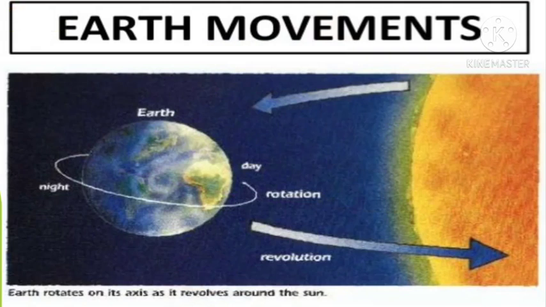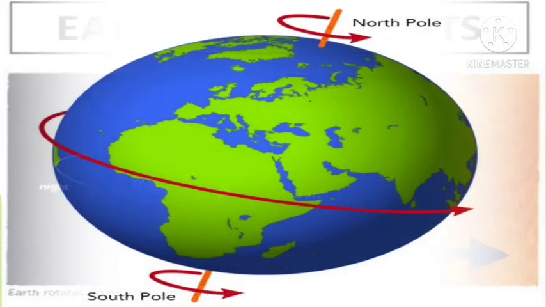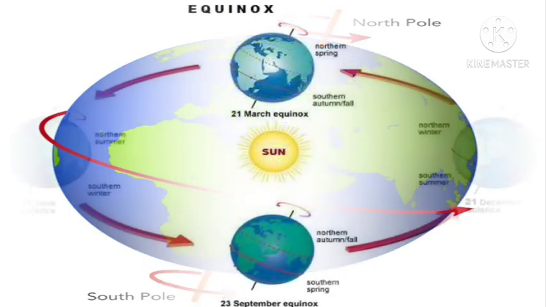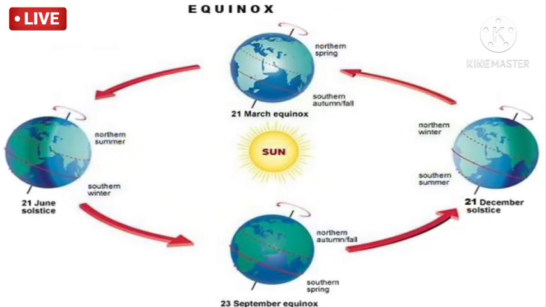So how is the earth going to rotate around the sun? It rotates on its axis as it revolves around the sun. Originally the axis is not there, but the earth is having some tilt, some bend, and with that bend the whole earth is rotating itself, and also it is rotating around the sun to complete one revolution.